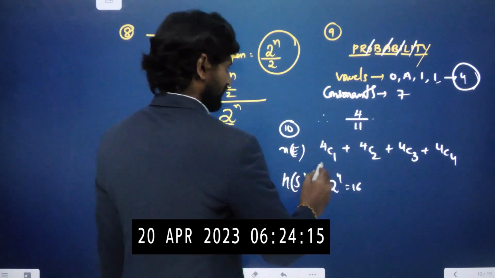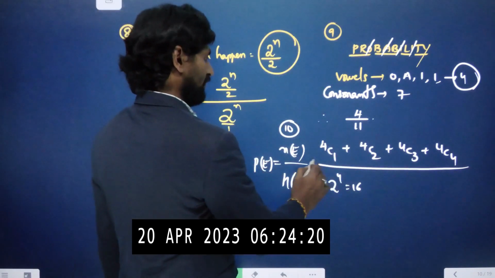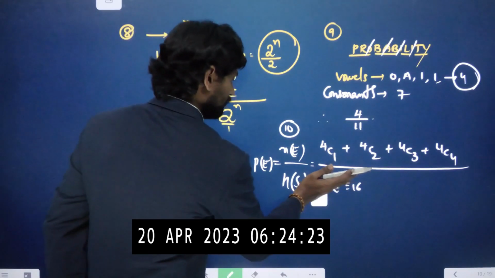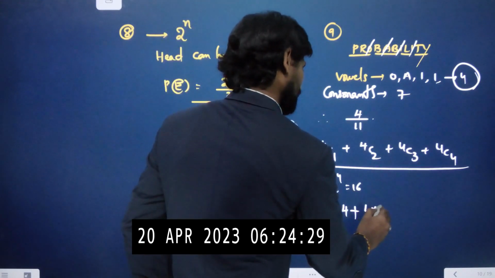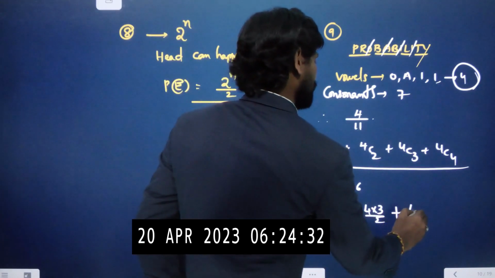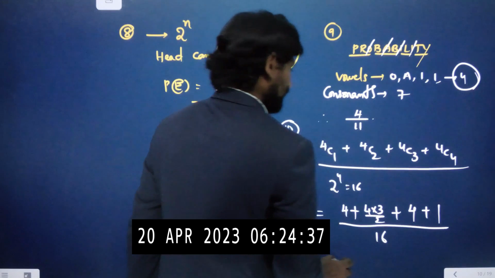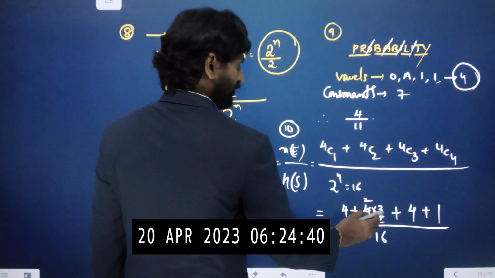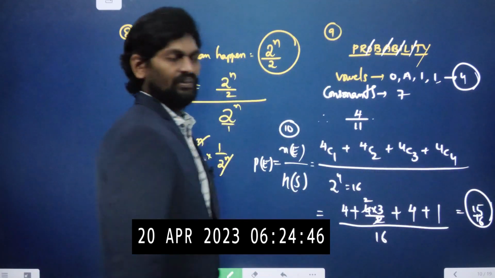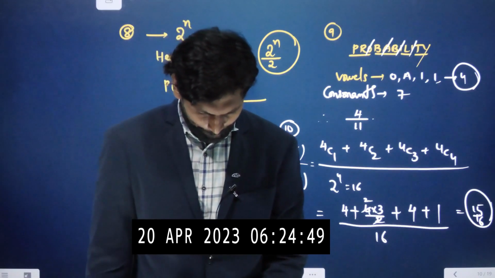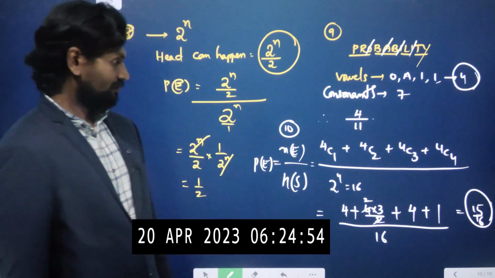Now let us try to find it. The probability P of E is equal to n of E by n of S. That is equal to 4C1 means 4, 4C2 is 4 into 3 by 2 into 1, 4C3 same as 4C1, and 4C4 means 1, divided by 16. So 2 and 2 cancel, 4 into 3 by 2 is 6. 4 plus 6, 10. 10 plus 5, 15. 15 by 16. Because the question is asking like at least. 15 by 16 is our result. So option 4.